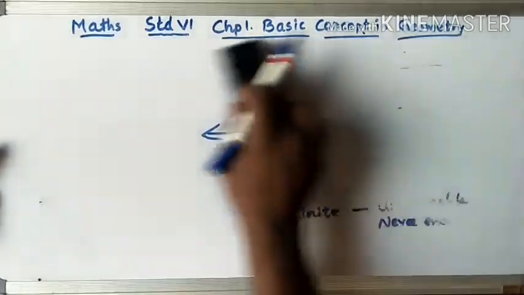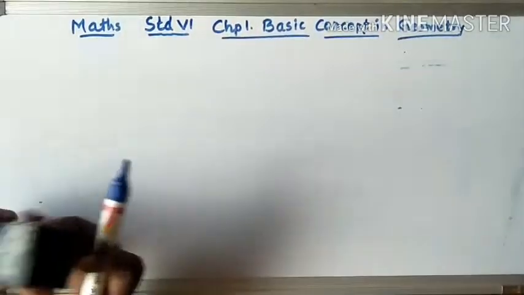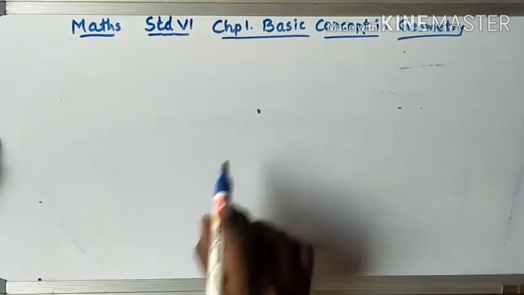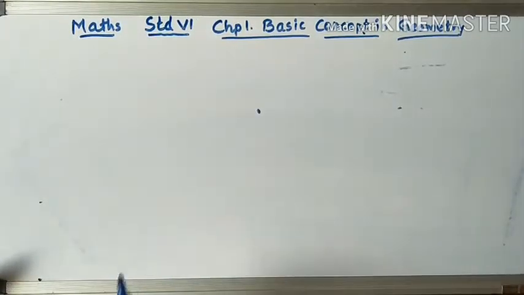Now let's do some activity over here. You take a point. I tell you to draw a line through this one point. How many lines can you draw?